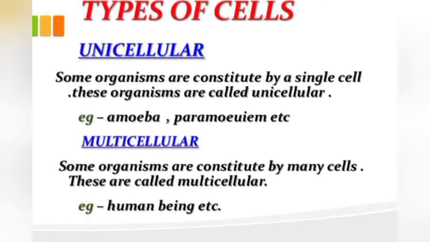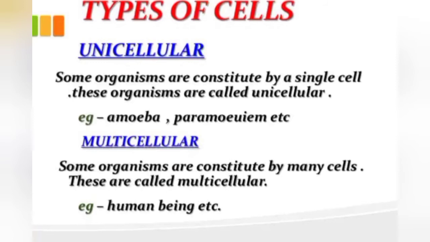So some organisms are constituted by a single cell. These organisms are called unicellular. For example, amoeba, paramecium. Then multicellular: some organisms are constituted by many cells. These are called multicellular organisms. For example, human beings, plants, animals, and some fungi.